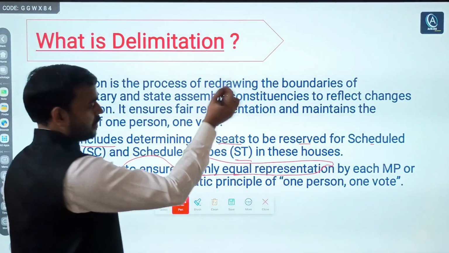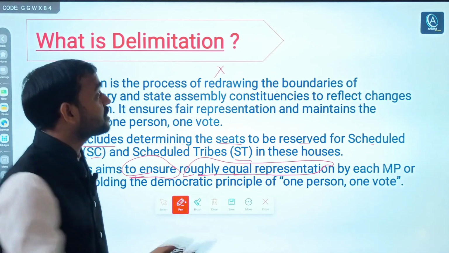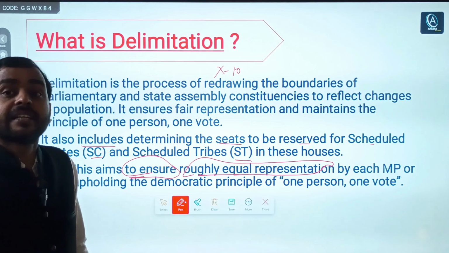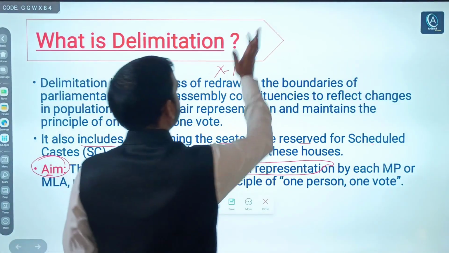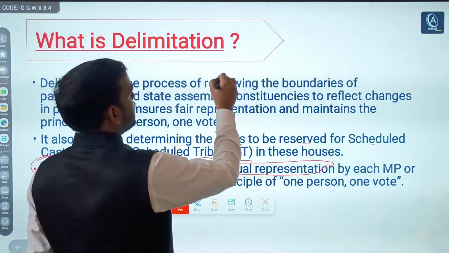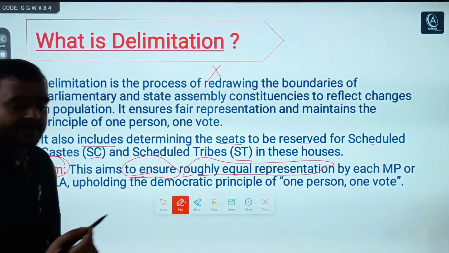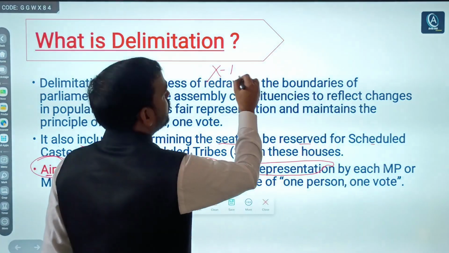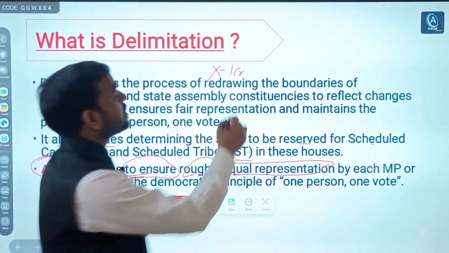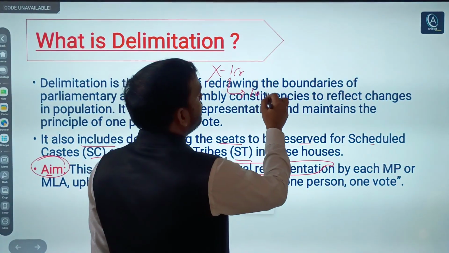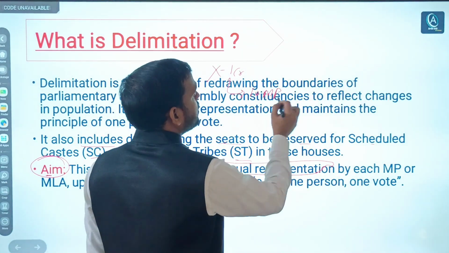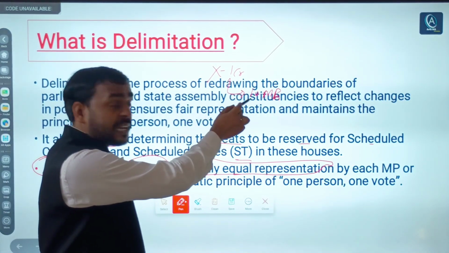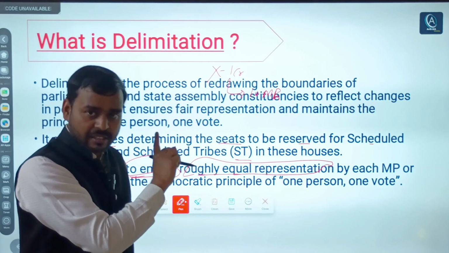For example, take state X. Any state had earlier 1 crore population, and it had 10 MP seats, right? So roughly you can say 1 MP for 10 lakh population, right?